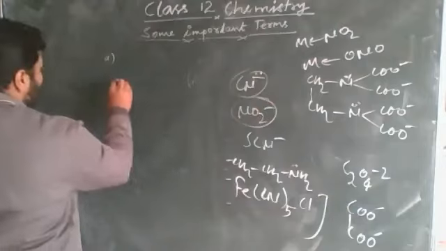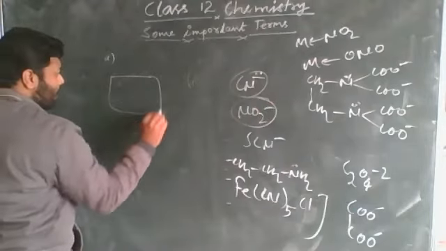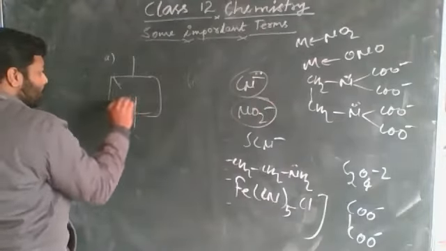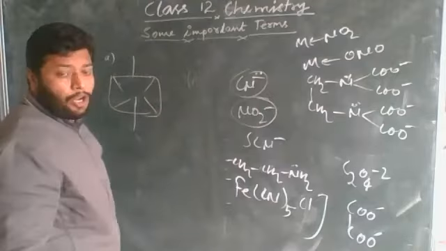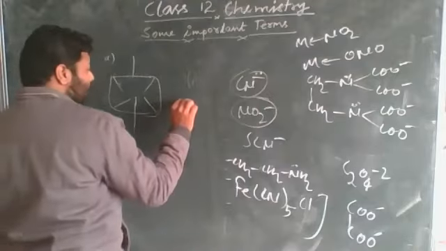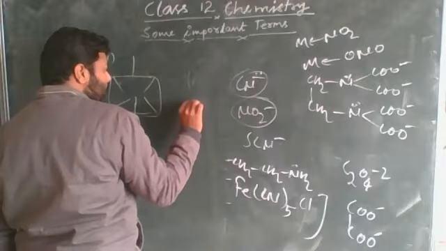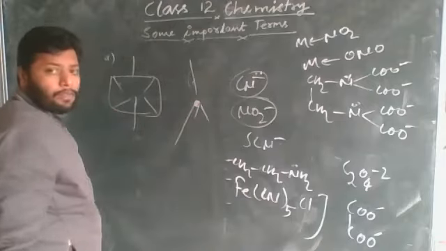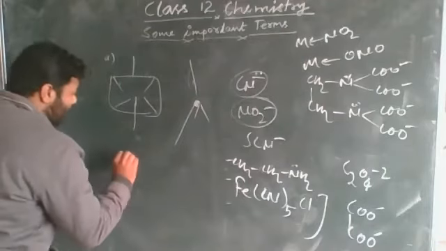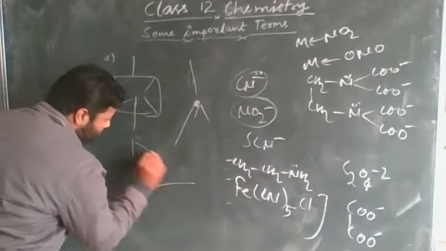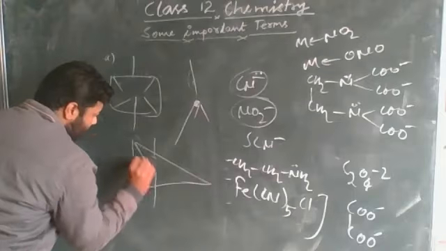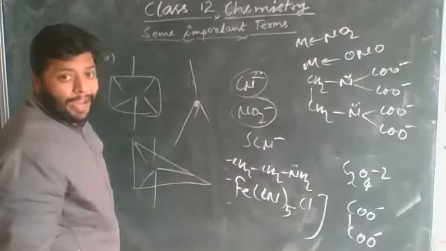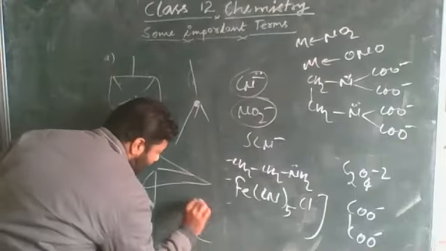As you know, octahedral arrangements look like this. These are octahedral arrangement, tetrahedral arrangement, trigonal bipyramidal arrangement, and square planar arrangement.